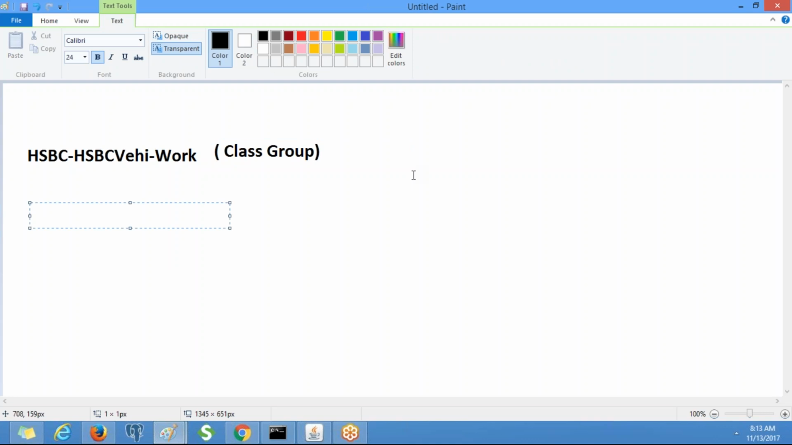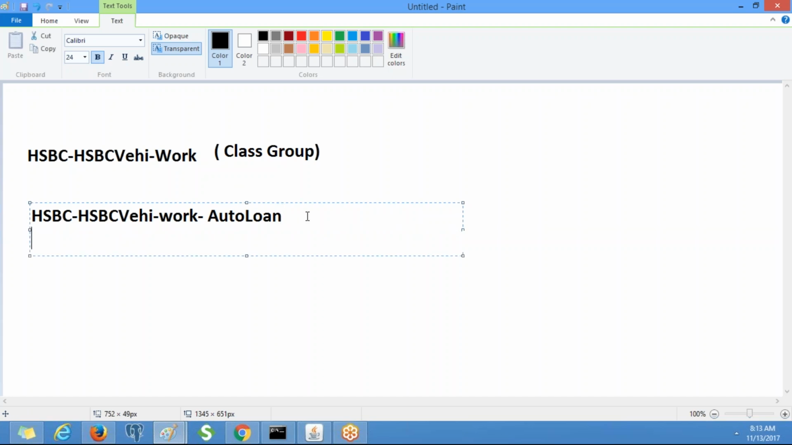Okay, so now we are going to work on the loan application, right? I am going to create a work auto loan. So this class is a child class of this work class, right? So now this is called a work type. This auto loan is one work type. Okay.